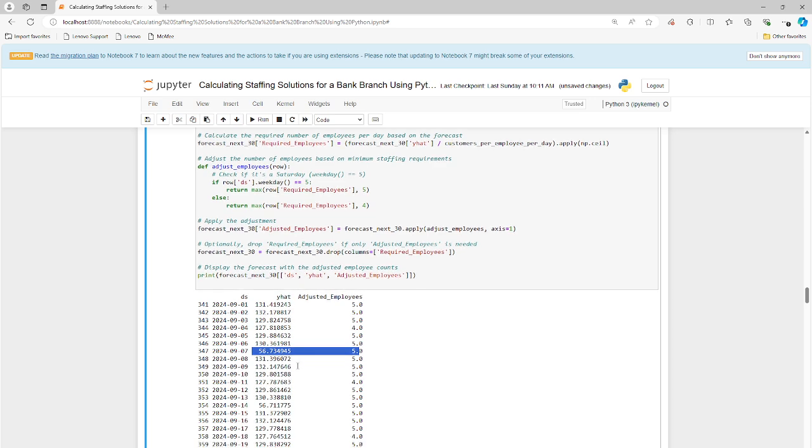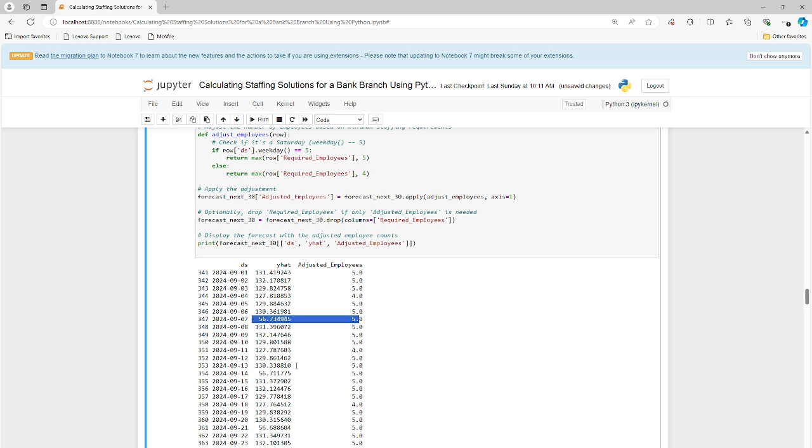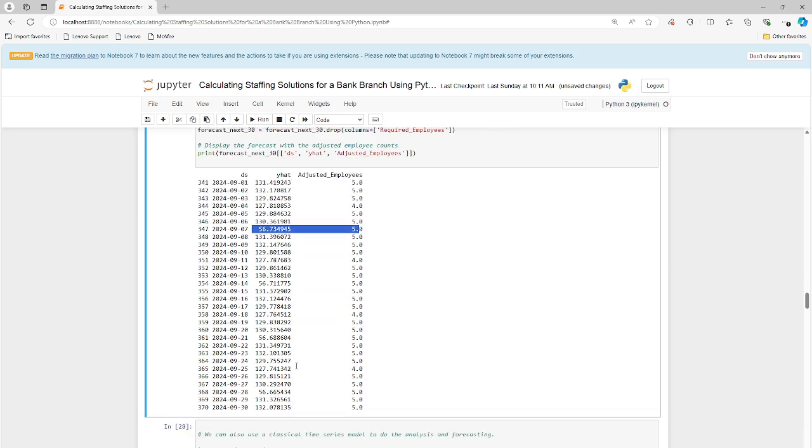I live in New York City. I think this is very realistic for New York City. Now, if you live in a small town in a rural area, maybe in the Midwest or who knows where, like some kind of rural town with a minimum number of people, 5 might actually be too many people. Maybe you just need 2 in the branch. Maybe you just need 3 in the branch. So it really depends on your geography.